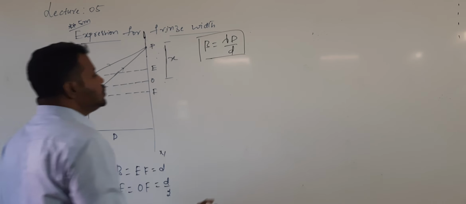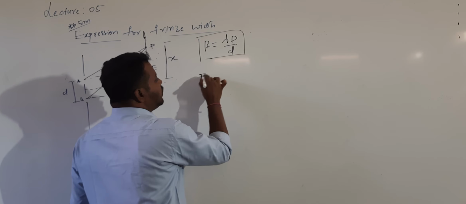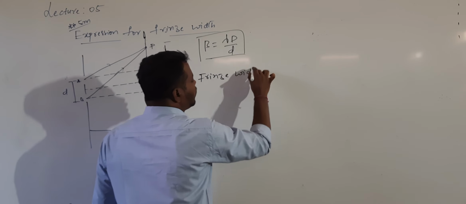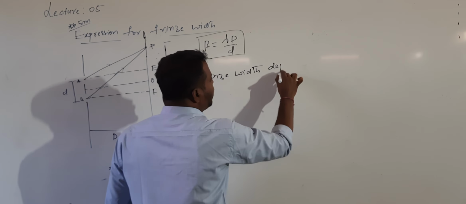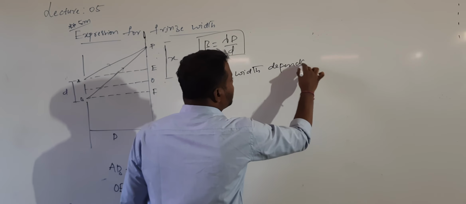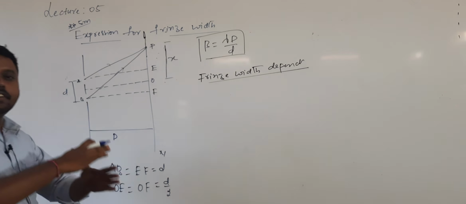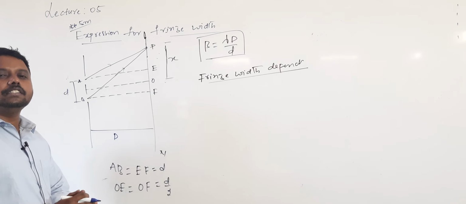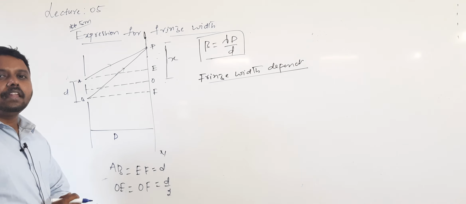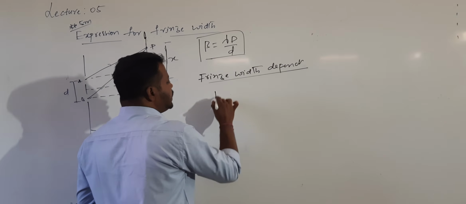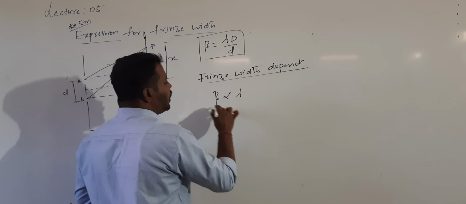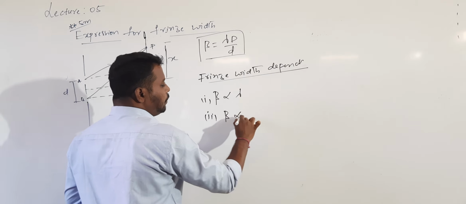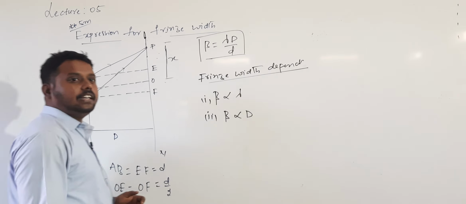Fringe width. On what factors does the fringe width value depend? When the fringe width value is more, colors will be separated, bands will be separated. When the fringe width value is less, colors will overlap, bands will overlap. Fringe width is directly proportional to lambda, and directly proportional to capital D, the separation between the slits and screen.